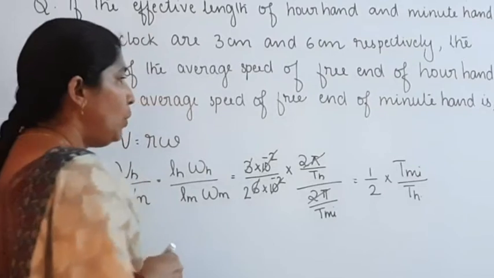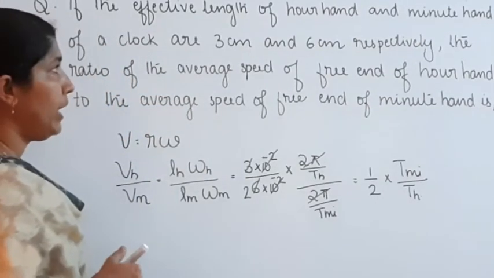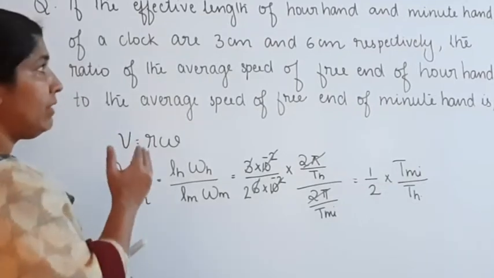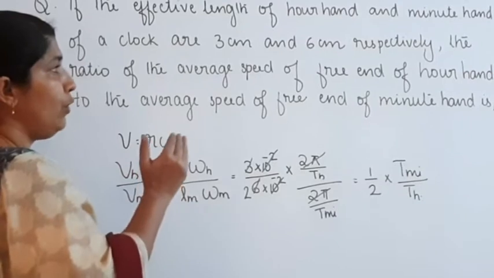What about the time taken by the minute hand and the hour hand? We want to find the ratio of the average speed of the free end of the hour hand to the average speed of the free end of the minute hand.